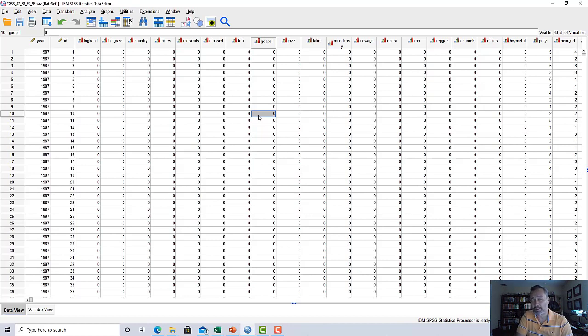If you need to make changes to your data, you usually want to have some sort of record of it. And so more often, if you need to make an actual change to the data, it's better to do it by creating some syntax. And you could do that using these menus up here. And that's part of what we'll get into today. But rather than just overwriting things manually, it's not something I would advise you to do. But SPSS does allow you to do it, and so I'll point that out.